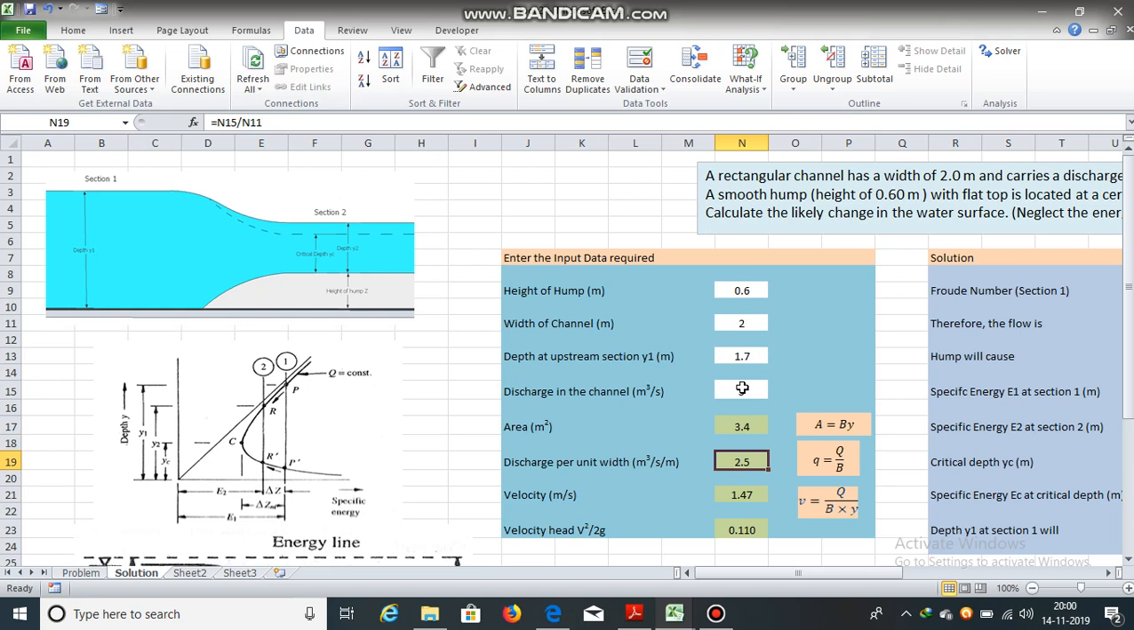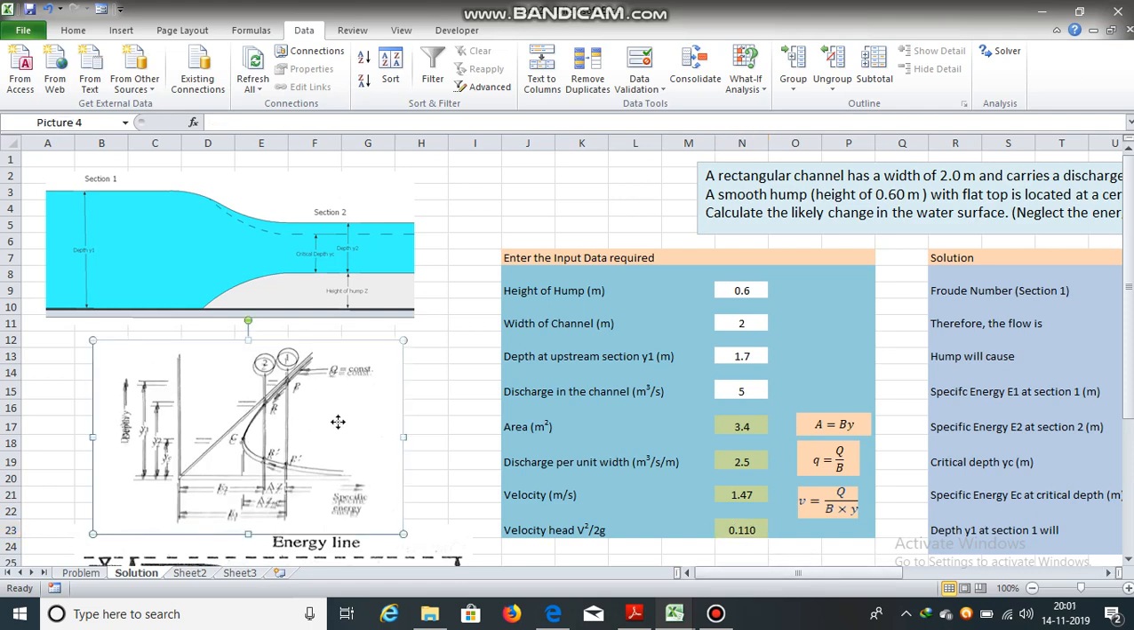Discharge per unit width is the total discharge Q, 5, divided by width of the channel, which is 2. So 5 divided by 2 is 2.5, and velocity is discharge divided by area, which is equal to 1.47 meters per second, and velocity head is v square, 1.47 square, divided by 2 into 9.81 meter per second square. So velocity head is 0.110 meters.